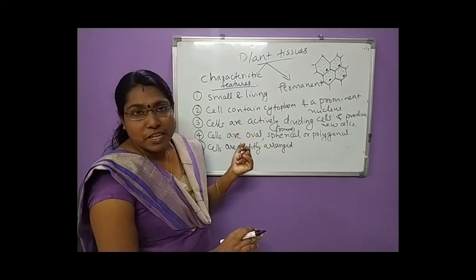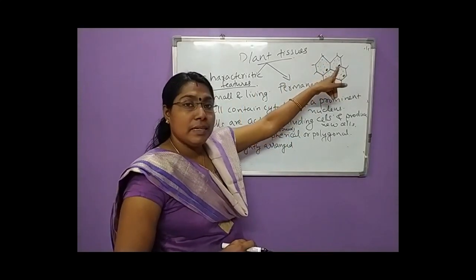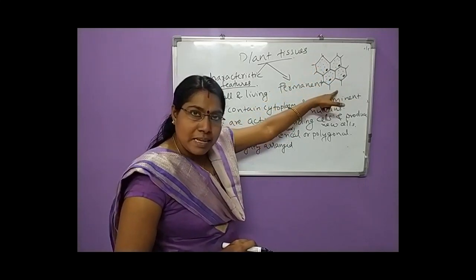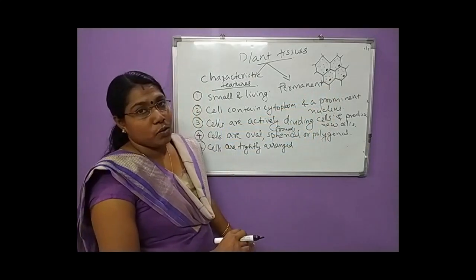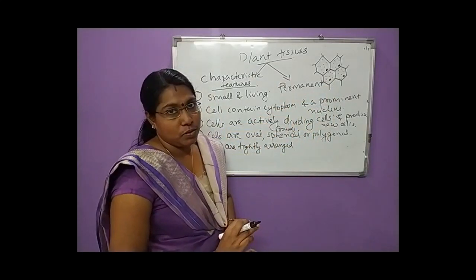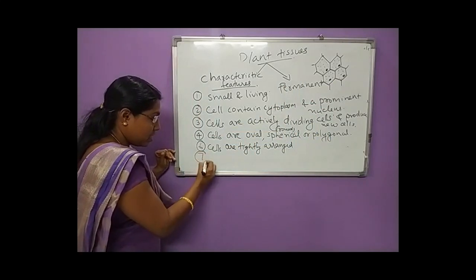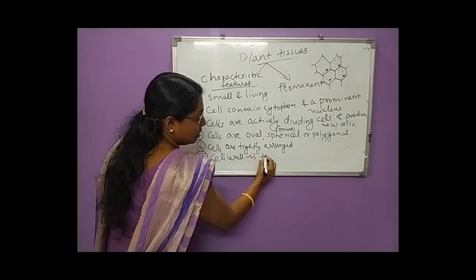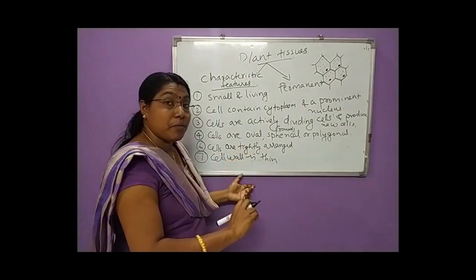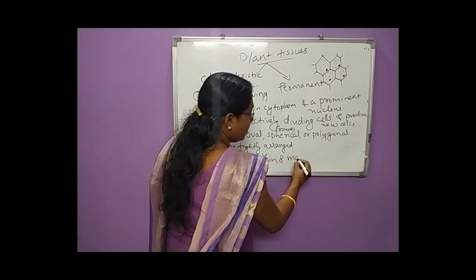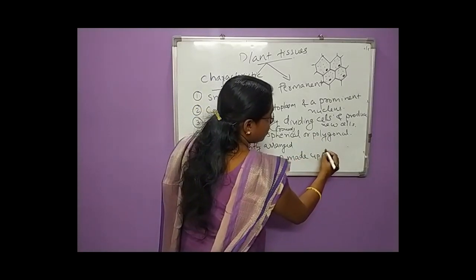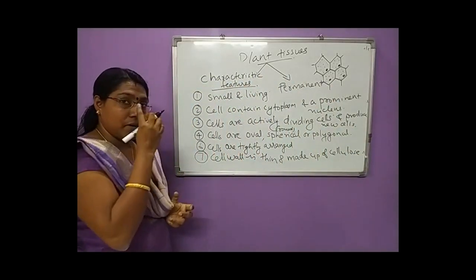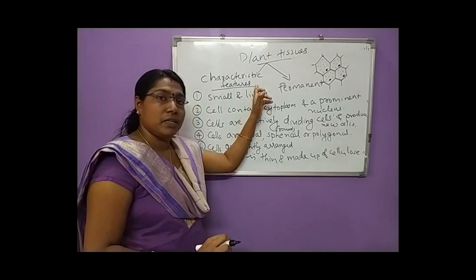And also the other specialty is that the cell wall is thin. In the case of meristematic cells, since they are actively dividing, their cell wall is thin. Clear? The cell wall is thin and made up of cellulose. So the cell wall material is cellulose. This is the last point. So these are the 7 characteristic features of meristematic tissues.